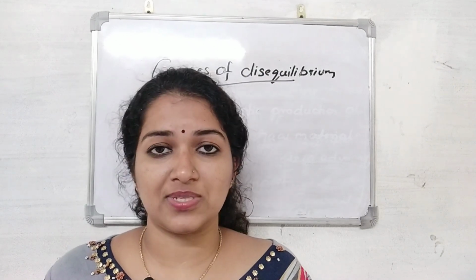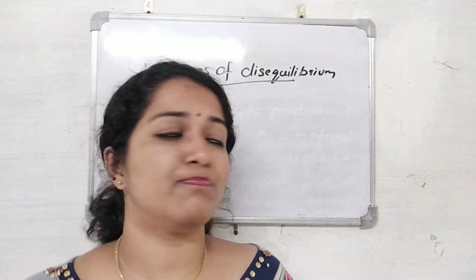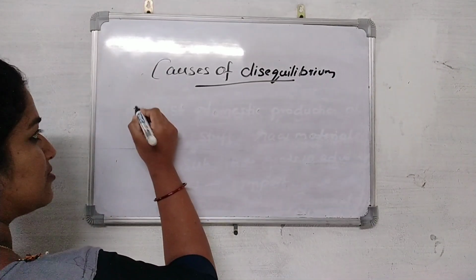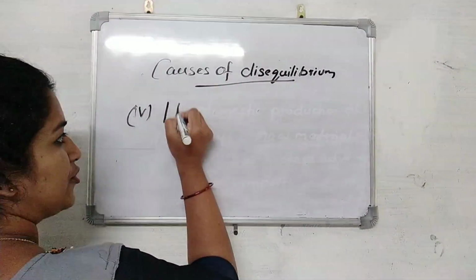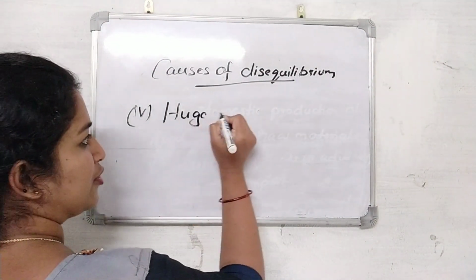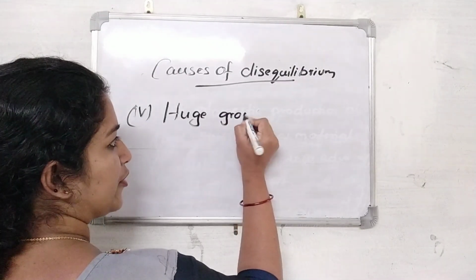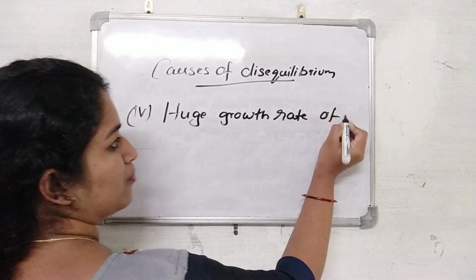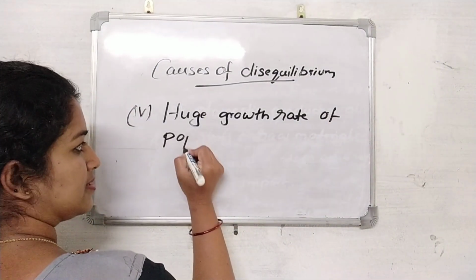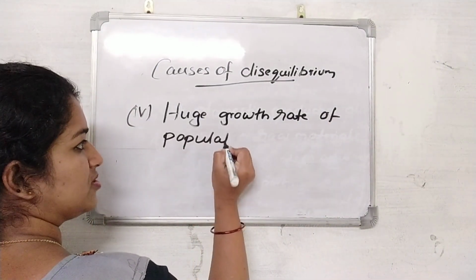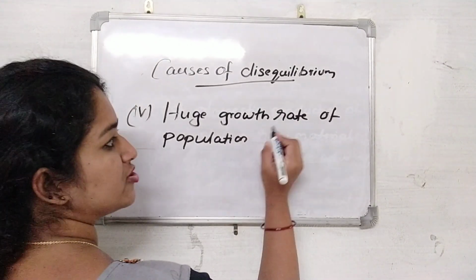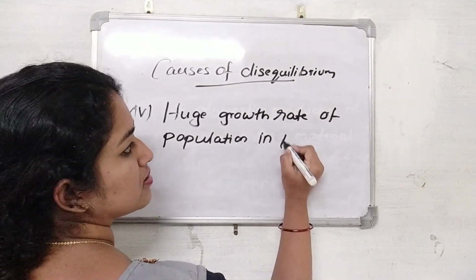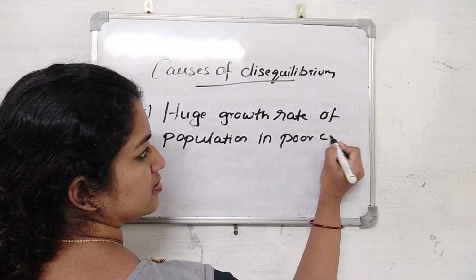So this also causes disequilibrium in balance of payments.